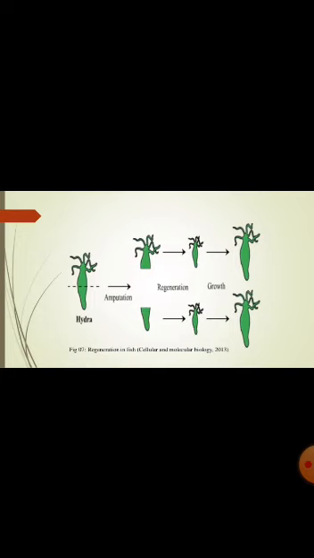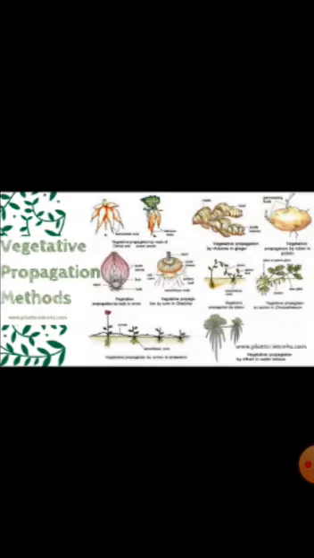Now let us discuss vegetative propagation. This is a kind of asexual reproduction occurring in plants where a new plant grows from any vegetative part of the plant body, that is either from the leaves or the roots or the stem.